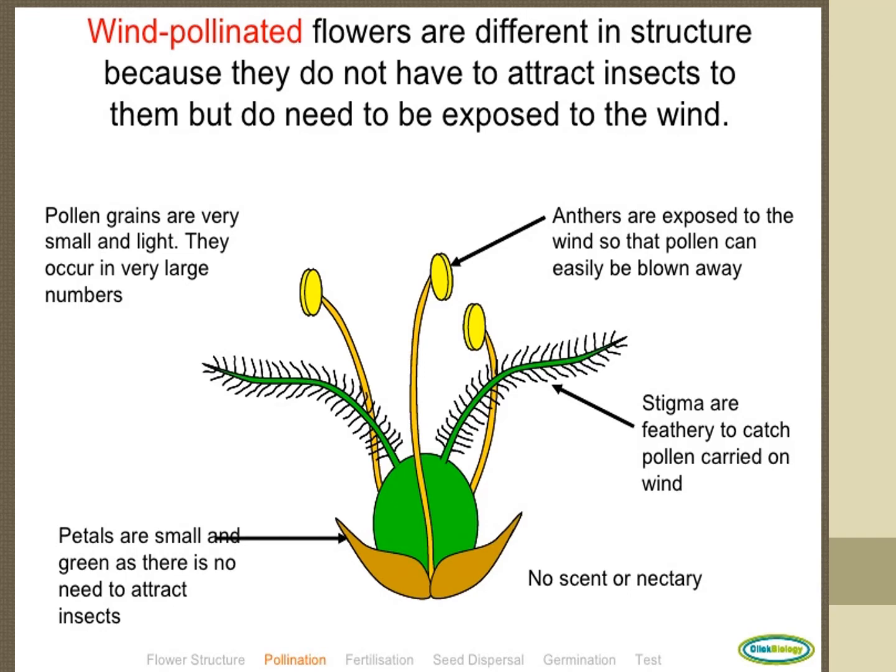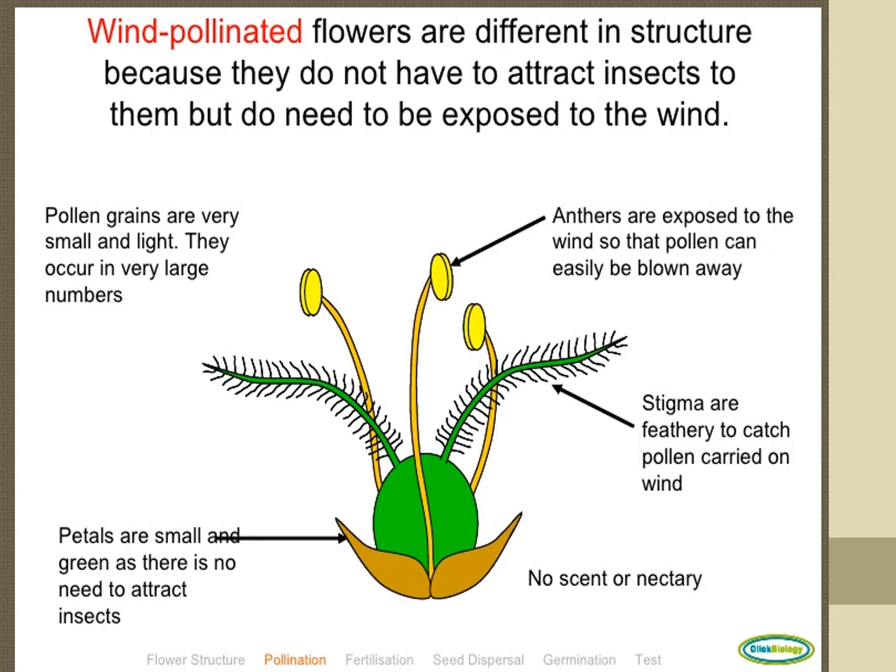See the picture, everybody. Anthers are exposed to the wind so that pollen can easily be blown away.